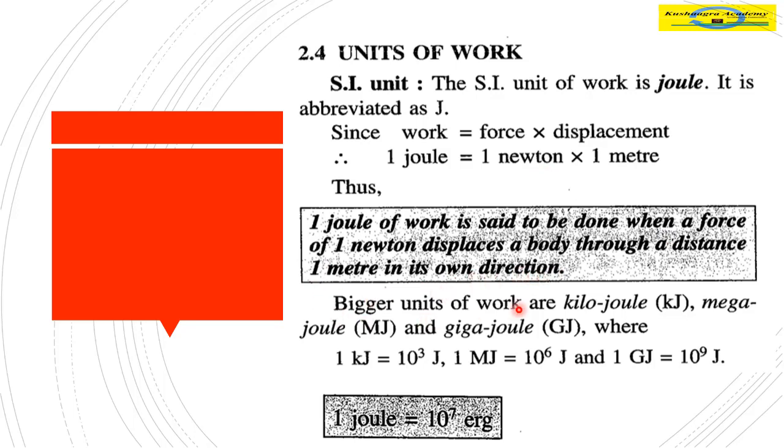There are also bigger units like kilojoules and gigajoules. In the SI unit and the CGS unit, 1 joule is 10 to the power 7 ergs. If you want to convert, 1 Newton is 10 to the power 5 dynes and a meter is 100 centimeters, so 1 joule comes to 10 to the power 7 ergs.